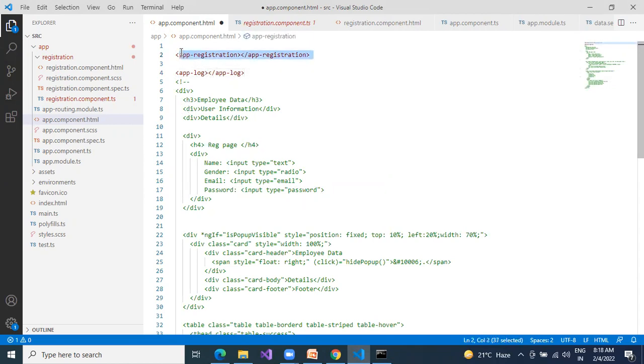So comment this one as of now. But based on the conditions we need to show. Okay. So the concept is called Angular routing that we will see later. First registration is completed with total design, coding is completed with validations. Then we'll see that one. Based on certain conditions, we can show other pages. The concept is called routing or else conditions, different ways we can handle that. We'll see later. Okay. So as of now, whatever component you created, right? Comment the previous component and include your component.